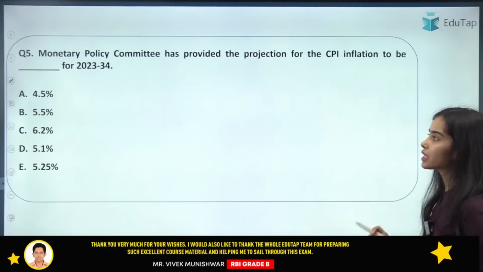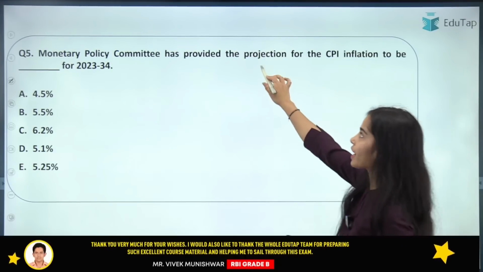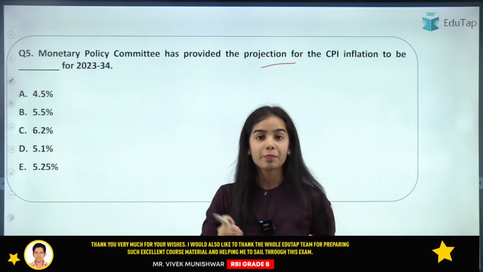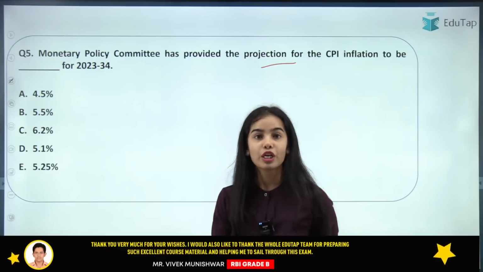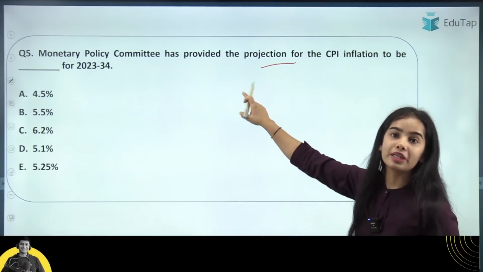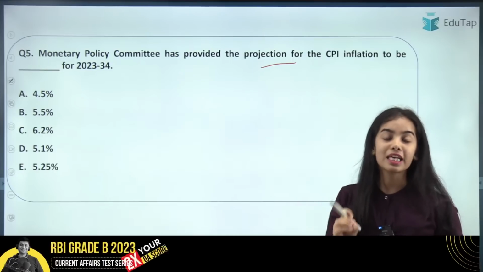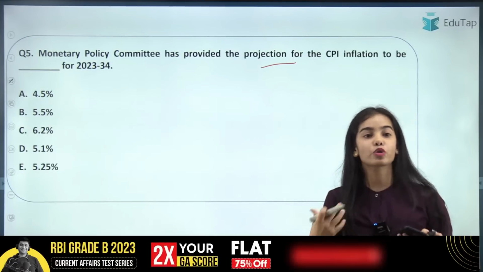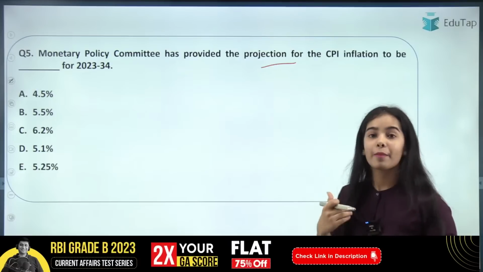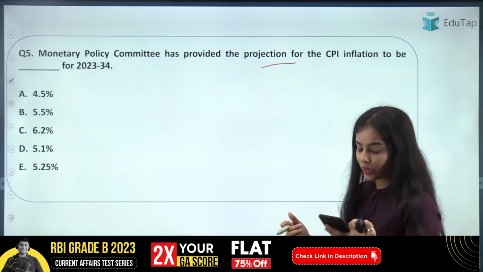Now coming to the next question: the MPC has provided the projection for the CPI inflation, the retail inflation, for 2023-24. So what is that percentage that has been projected by the Reserve Bank of India, by the Monetary Policy Committee? Here I am getting the answer.